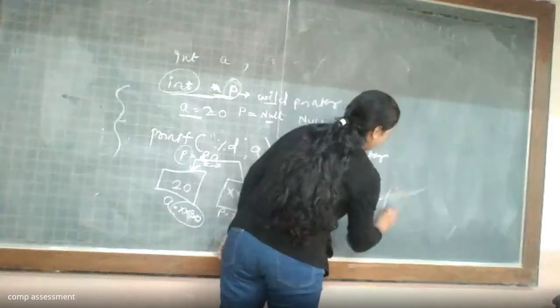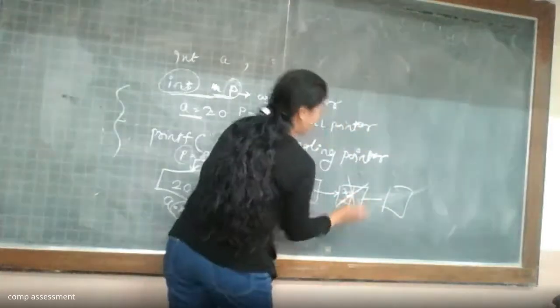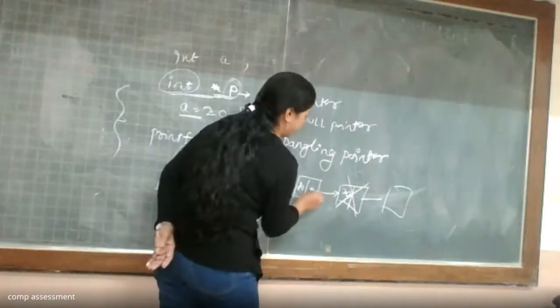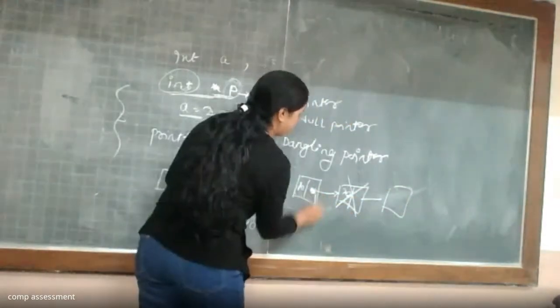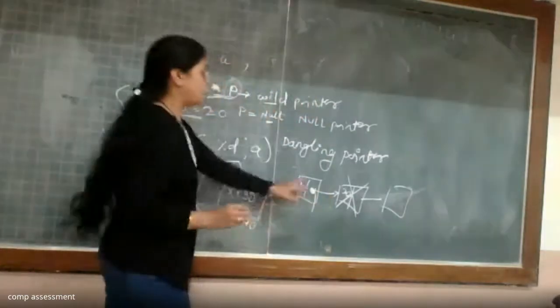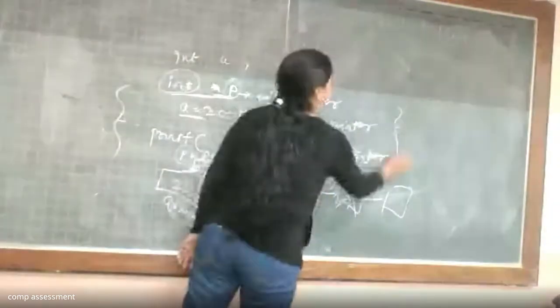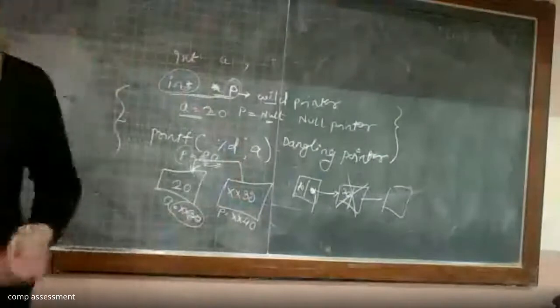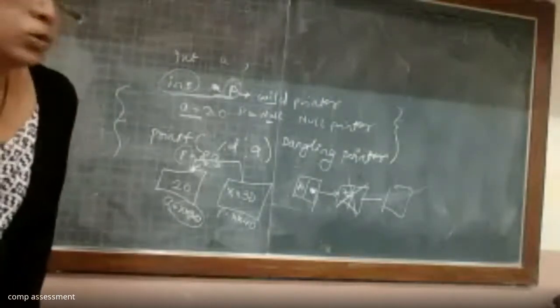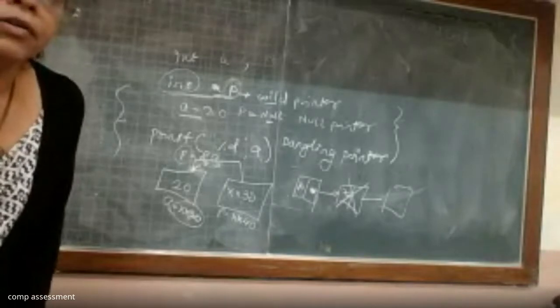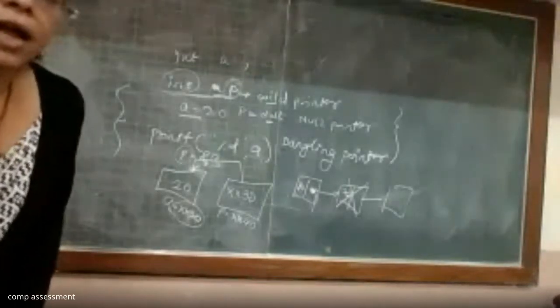If I am deleting this particular cell, the memory storage is there, I am not able to access it, but this pointer is going to be dangling. So these are the three different types of pointers I have already explained. After that, we discussed the symbol table in Pascal as well as in the C programming language.